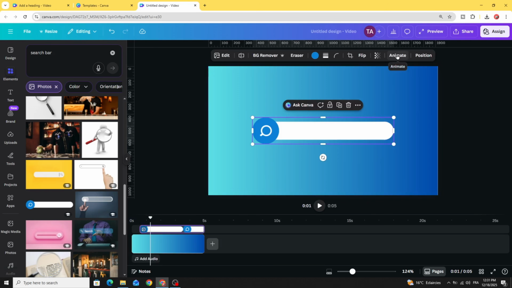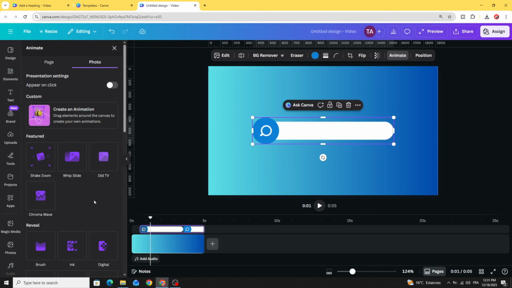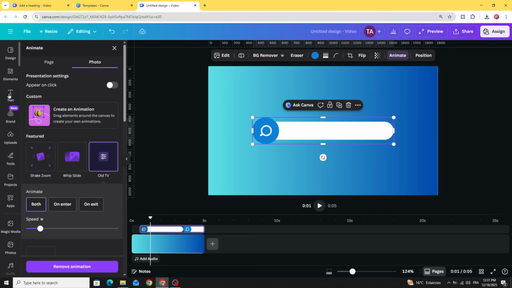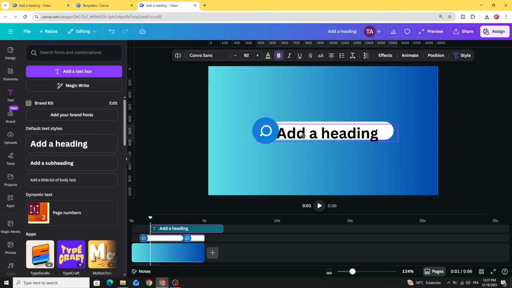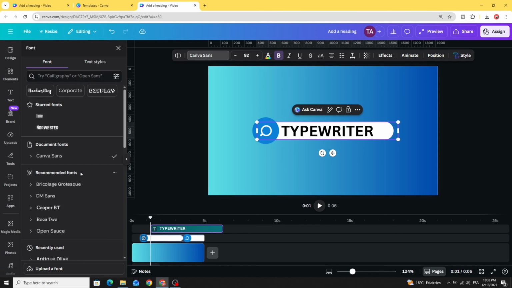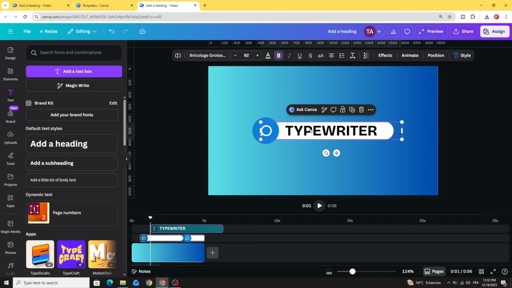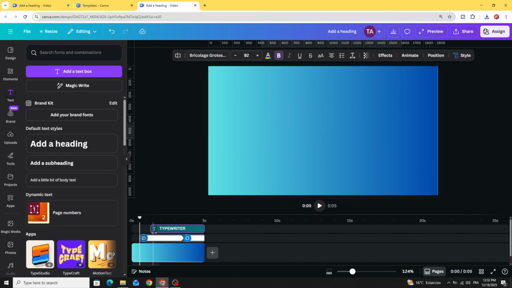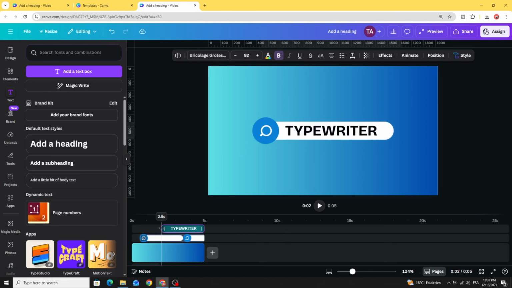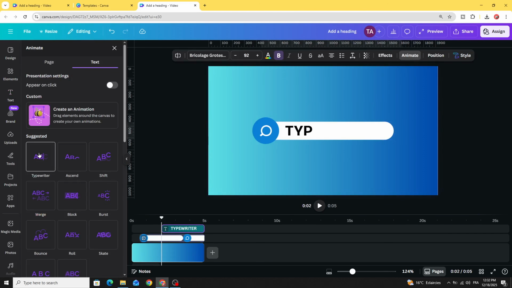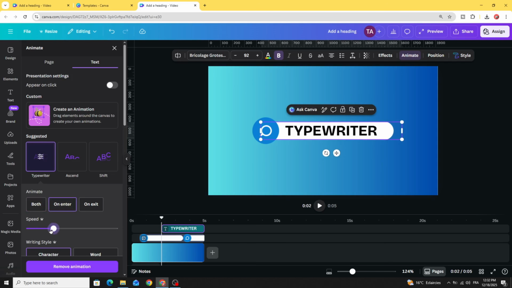And let's animate it. Go to text. Type your text and you can change the font to any font you want. Let's place it inside this search bar. Make it appear after the animation of this image. So let's make it appear from here and let's animate it with typewriter. Click on enter and decrease the speed.